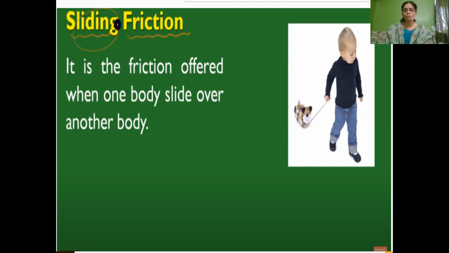Children, we have learned about two types of friction. Static friction appears when the object is stationary, which means it is not in motion. Sliding friction appears when the object moves, when the friction between the surfaces of the two objects gets unlocked, when they don't get enough time to lock with each other. So the object starts moving due to the applied force. Here the frictional force will be very less, so that the object can easily slide over the other. This is what we call sliding friction.